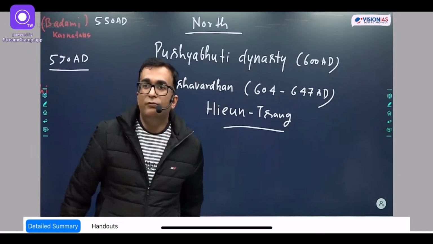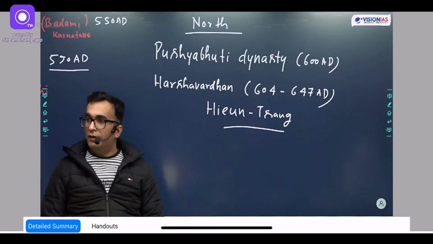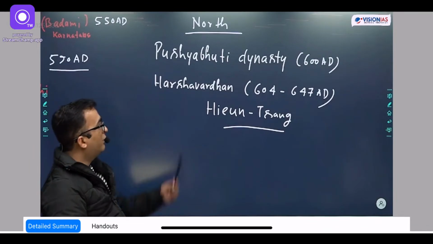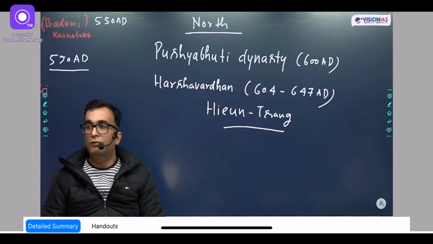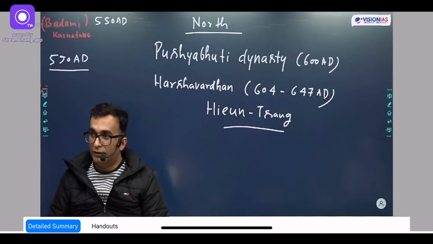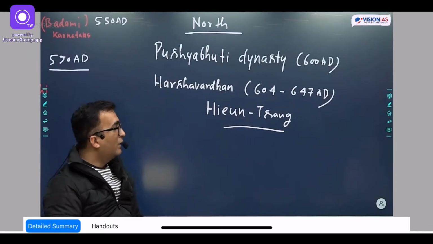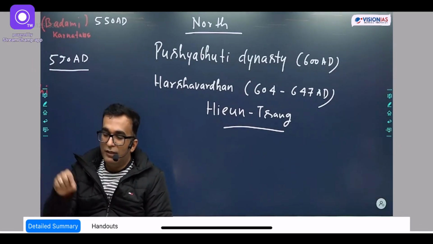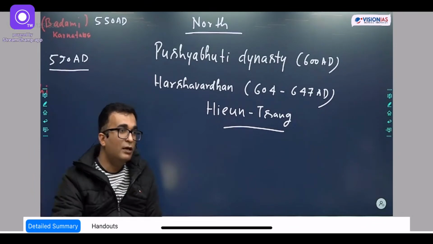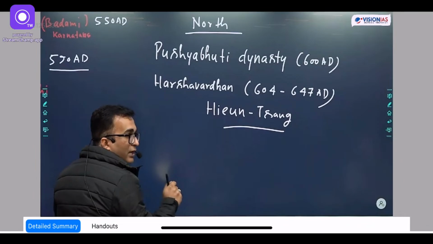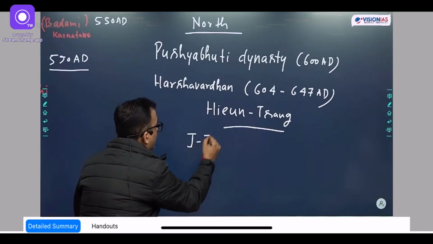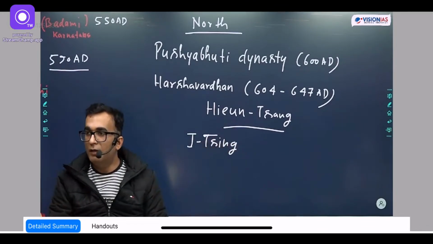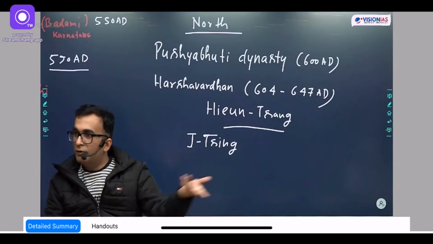As far as the religion of Harshvardhan is concerned, he was a Hindu and also a devotee of Lord Shiva, and moreover, under the influence of Huensang, Harshvardhan converted to Mahayana Buddhism. Now Harshvardhan's regime continued till 647. In the very year in which Harshvardhan died, one more Chinese Buddhist traveler came to India, and his name was Itsing. He came to meet Harshvardhan, but he was not able to, because the moment he came, Harshvardhan's death had already happened.